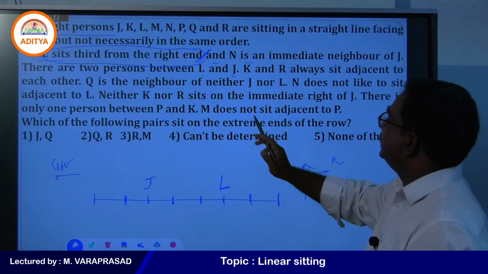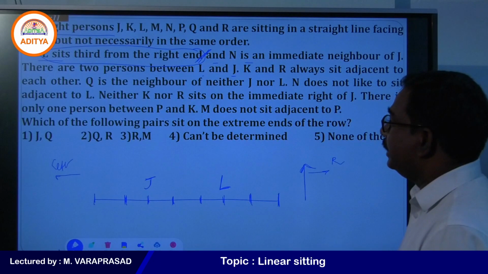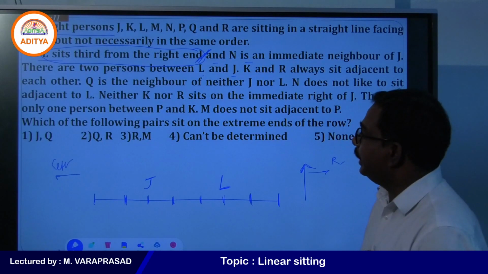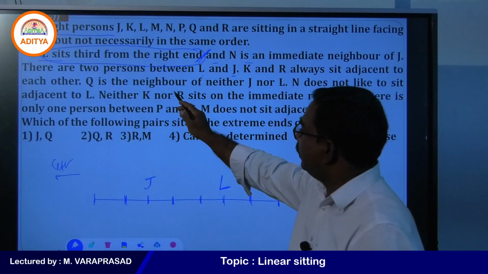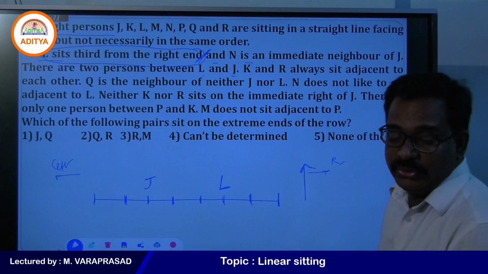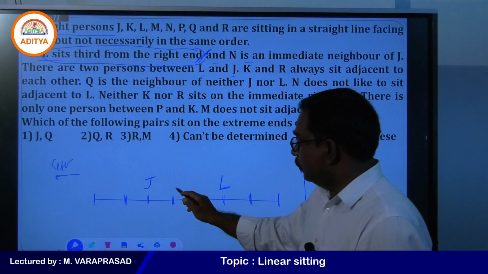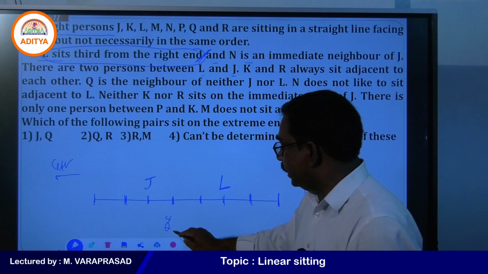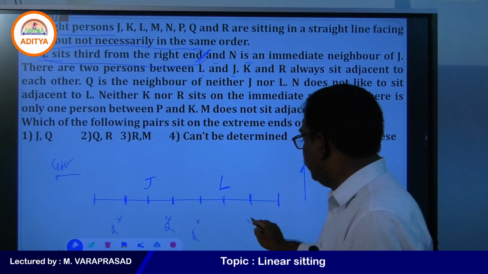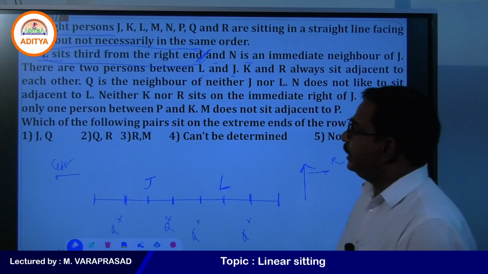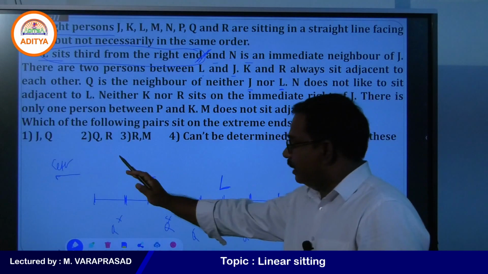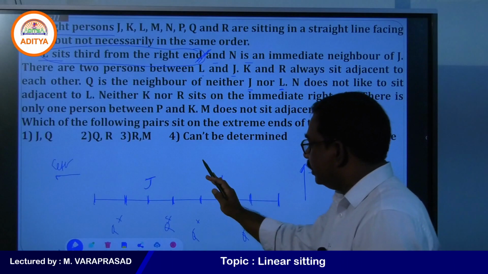Q is the neighbor of neither J nor L. See the point clearly, Q is neighbor of neither J nor L. So we cannot write Q here. We cannot write Q here. Yes, Q is neighbor of neither J nor L. So J neighbors, Q is not there, and L neighbors, Q is not there.